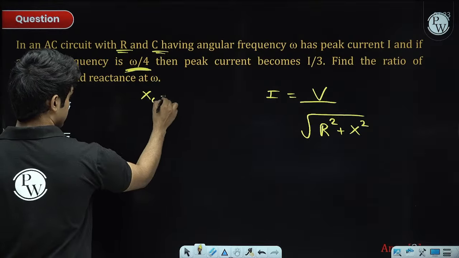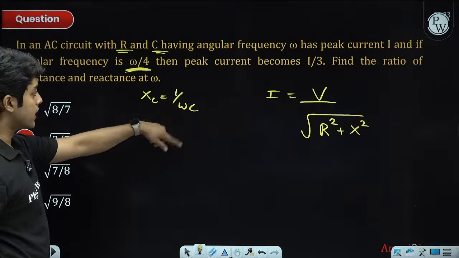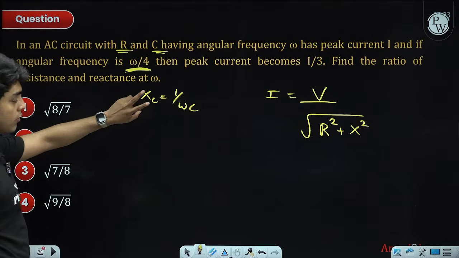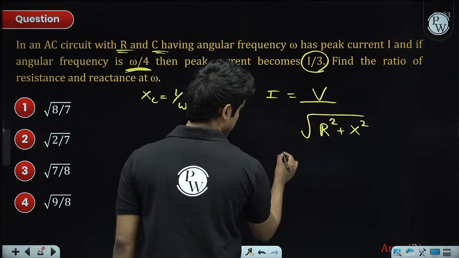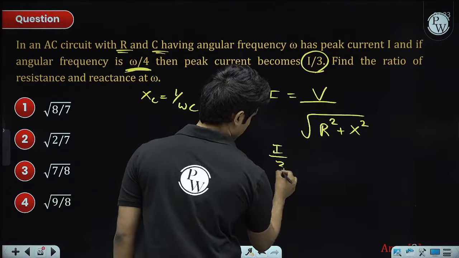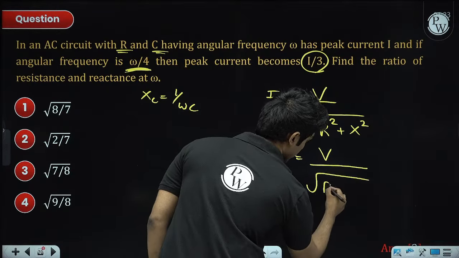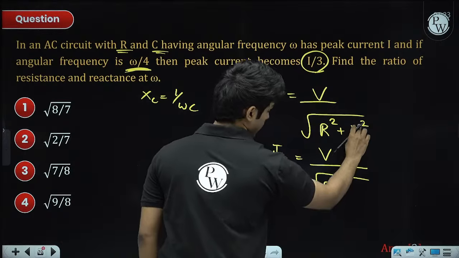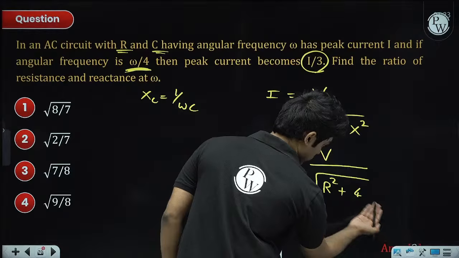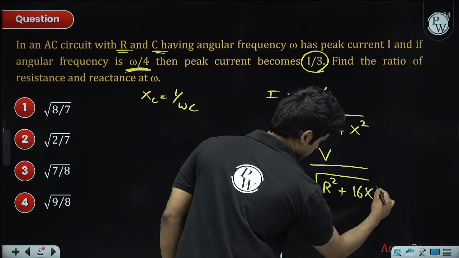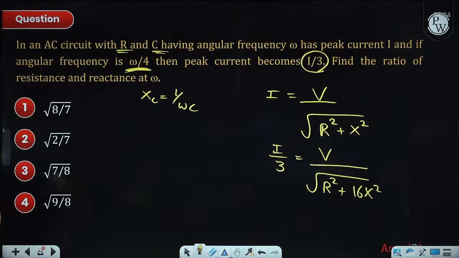XC is 1 by omega C, so the reactance becomes 4 times. In the second case, peak current is I by 3. V is maintained, divided by the square root of R square plus 4x the whole square, which is 16x square. Now you take a ratio and you can get the answer.